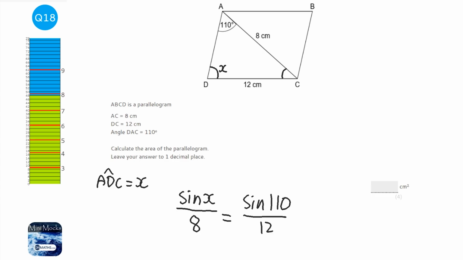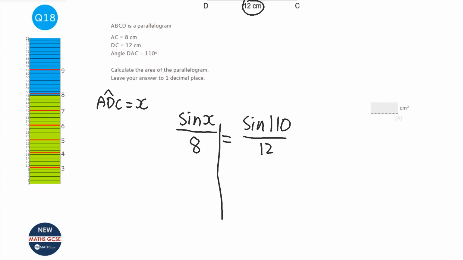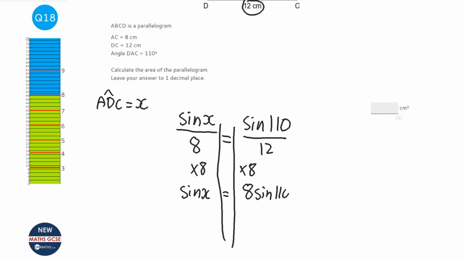The reason it has to be that way around is that sine matches up opposite angles and lengths, so it's those two and those two. First I'm going to times both sides by 8, so sine x equals 8 sine 110 over 12, and then I'm going to inverse sine both sides.